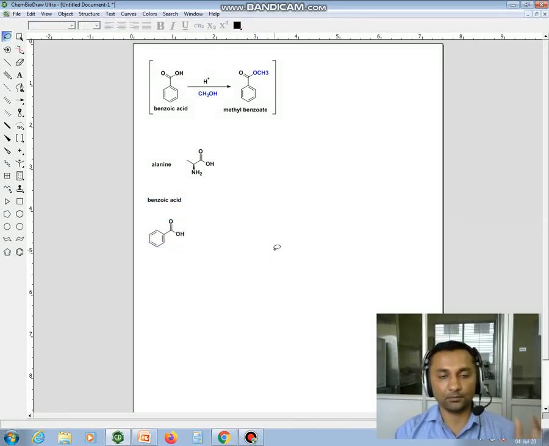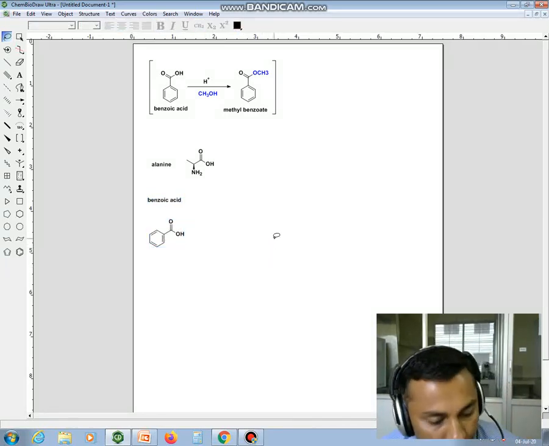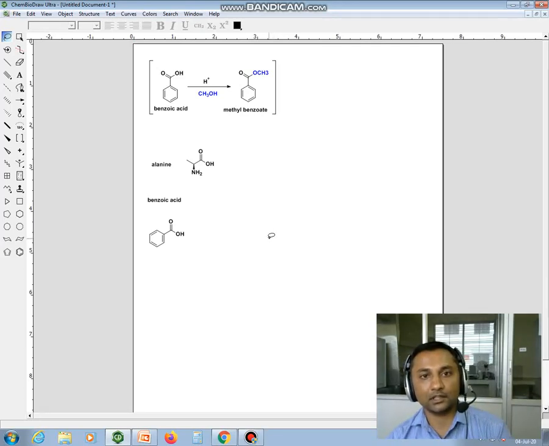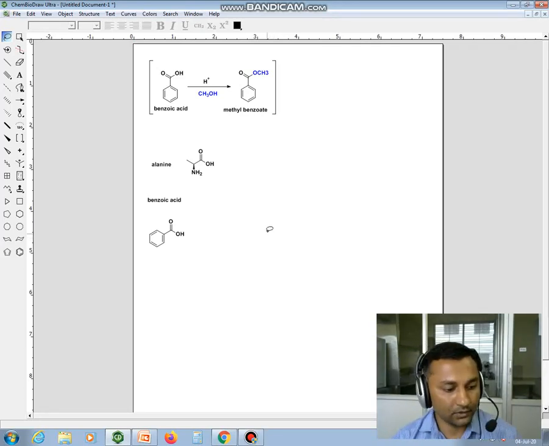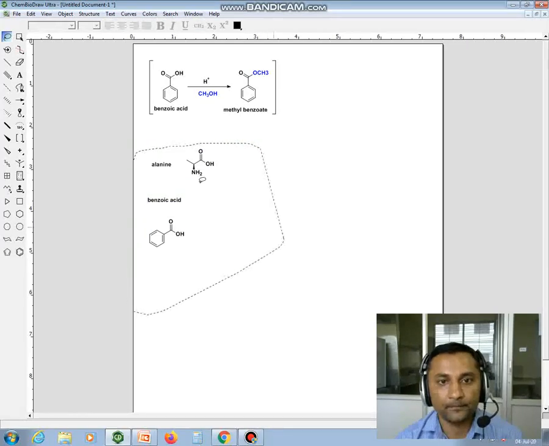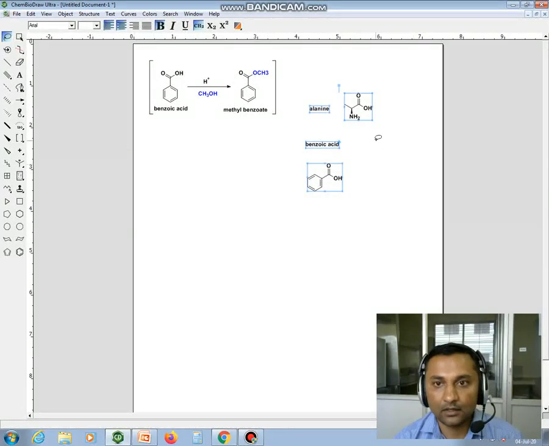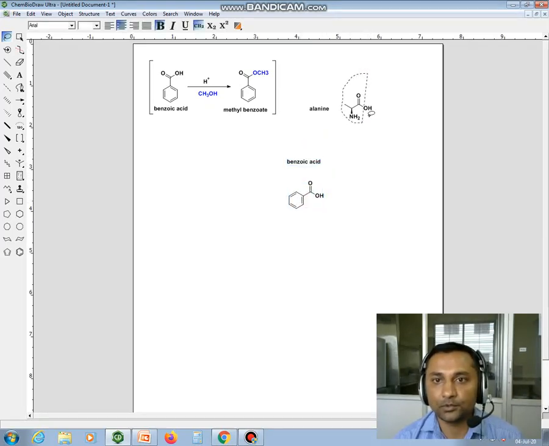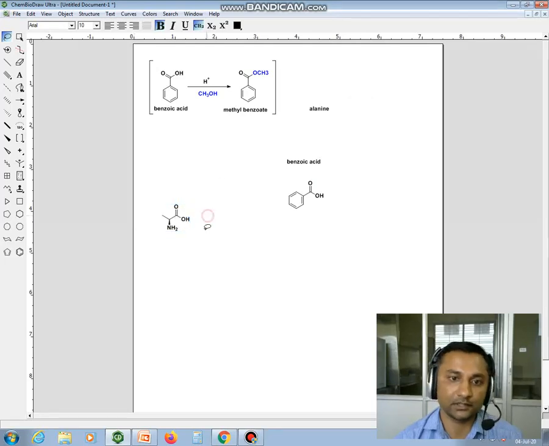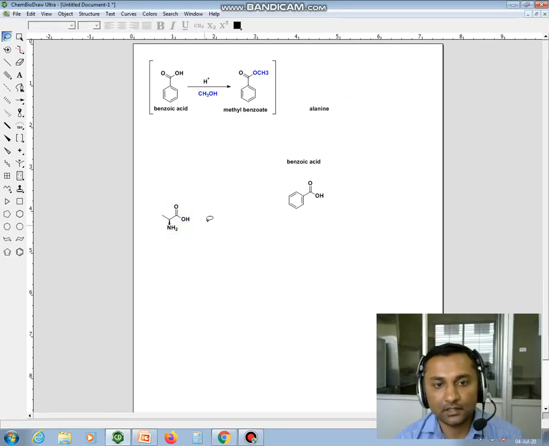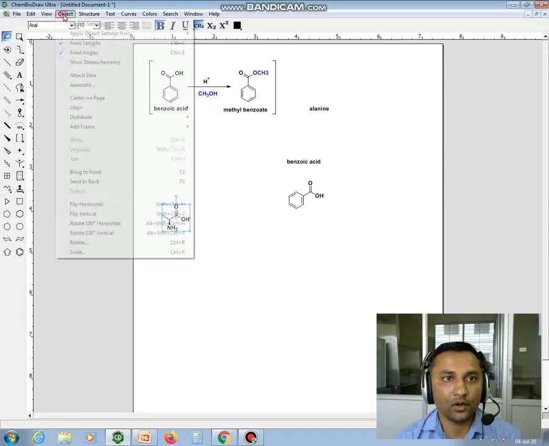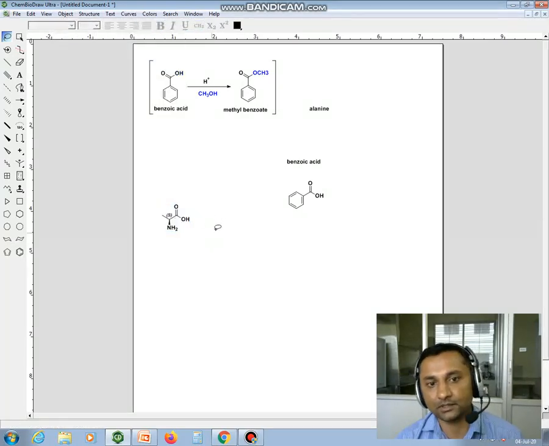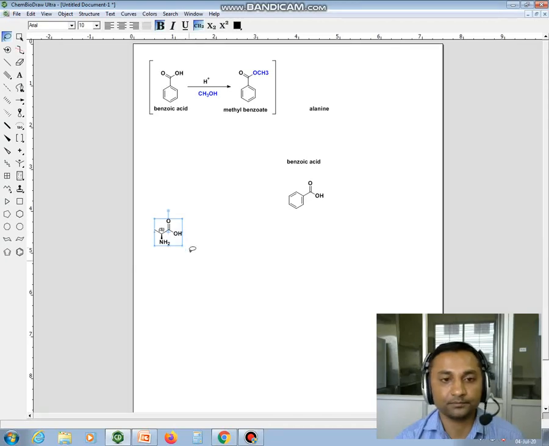So this is the advantage of this software. You can get the name from the structures and structures from the name. So both you can do. And one more advantage of this software is, suppose you want to check the stereochemistry, whether the configuration is R or S, you can click on this molecule, go to the object and show the stereochemistry. You can see that this is the S isomer.